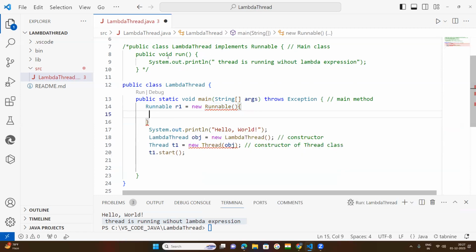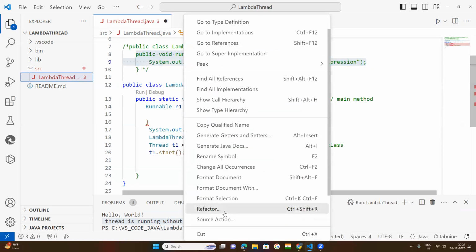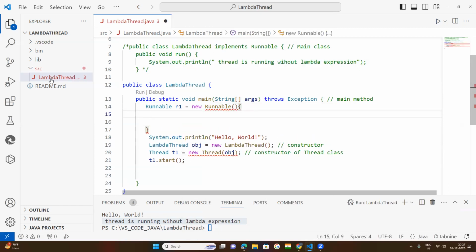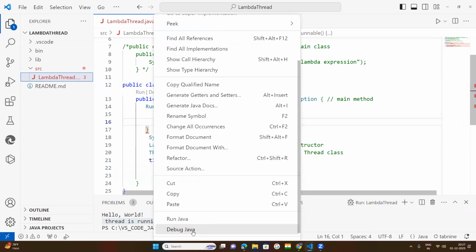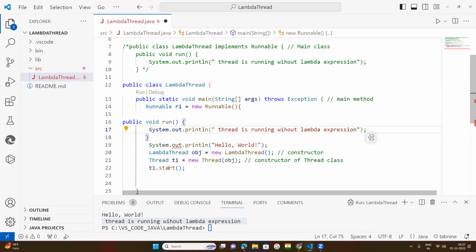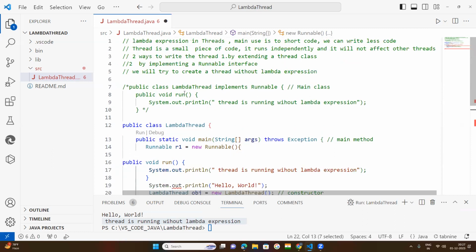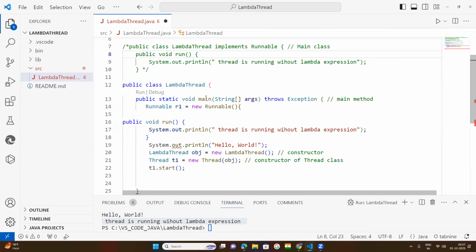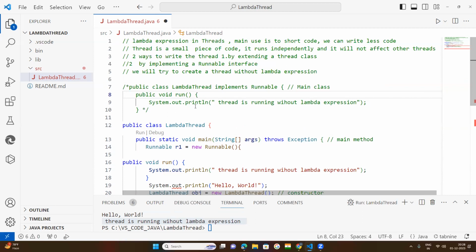Now within this, you copy this method, because we need this method. I told you that whenever you run the thread, it looks for the run method. Whenever you run the thread's start method, it looks for the run method. Where is that run method? This one. Now I am making a little change in the code, shortening the code. This total code is kept in the comment section.